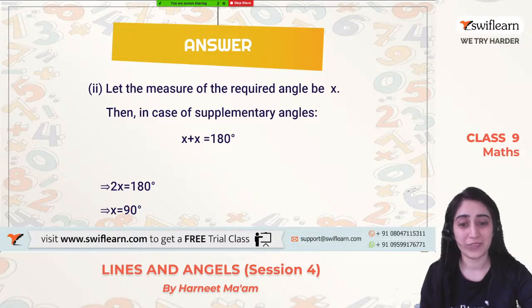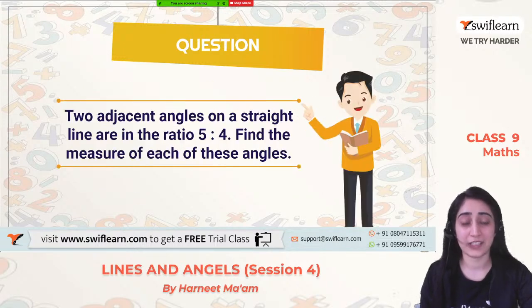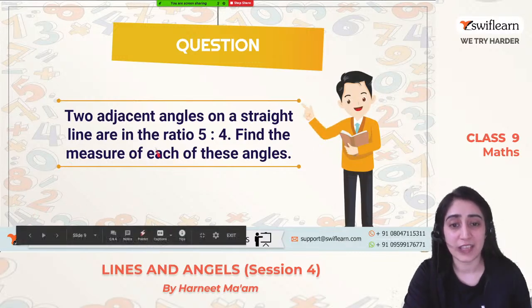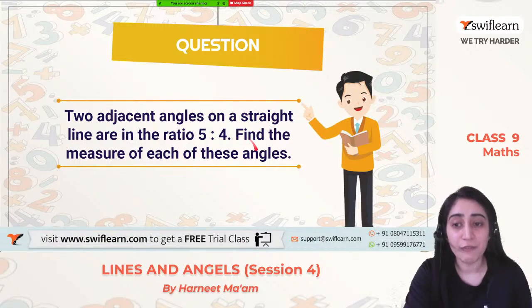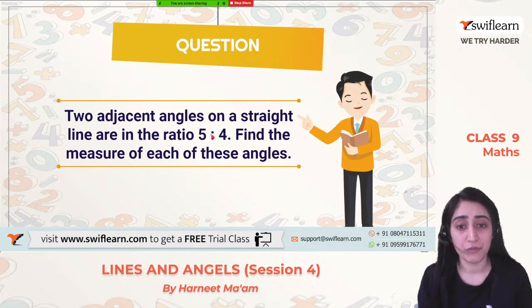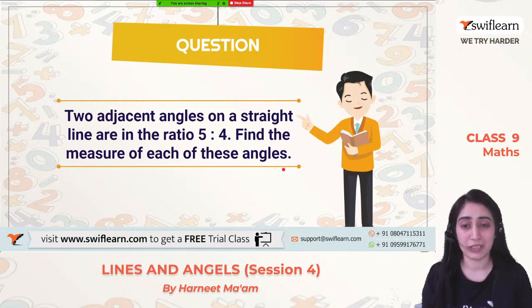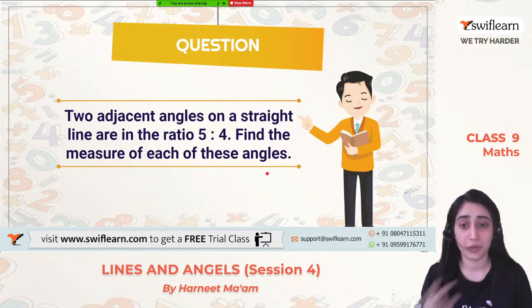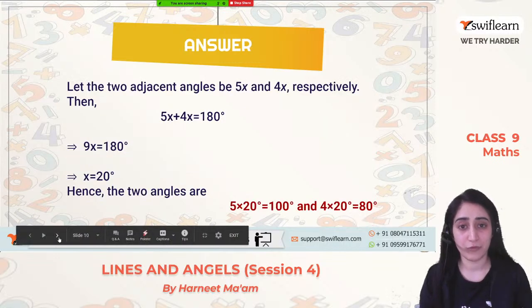Clear everyone? Okay, great. Moving on to question number 2. The question says that two adjacent angles on a straight line are in the ratio 5:4. Find the measurement of each of these angles. So how do we begin? What does the question say? Two adjacent angles on a straight line are in the ratio 5:4.